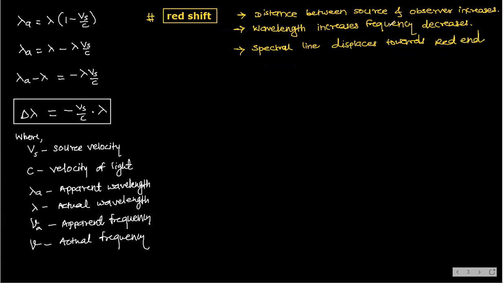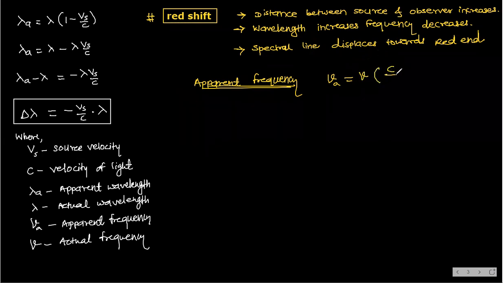Okay. Now here, what is the apparent frequency? Listen here. Apparent frequency nu A in this case is equal to nu into C by C plus Vs. It is very easy. When distance increases, your frequency will come less. That's why the denominator is big, C plus Vs. There it is C minus Vs. Remember these two formulas.